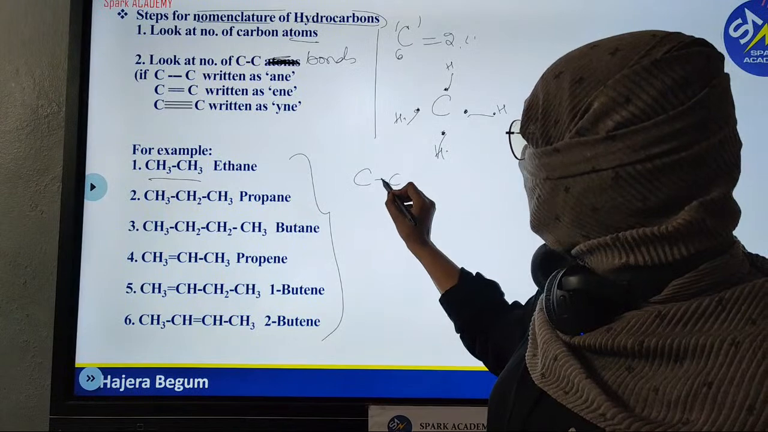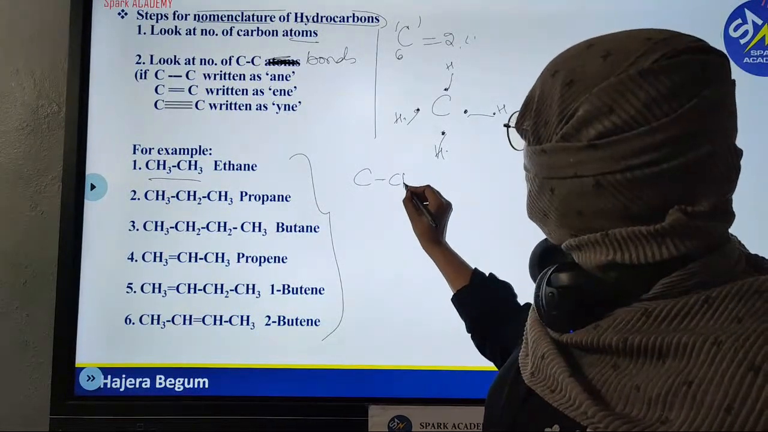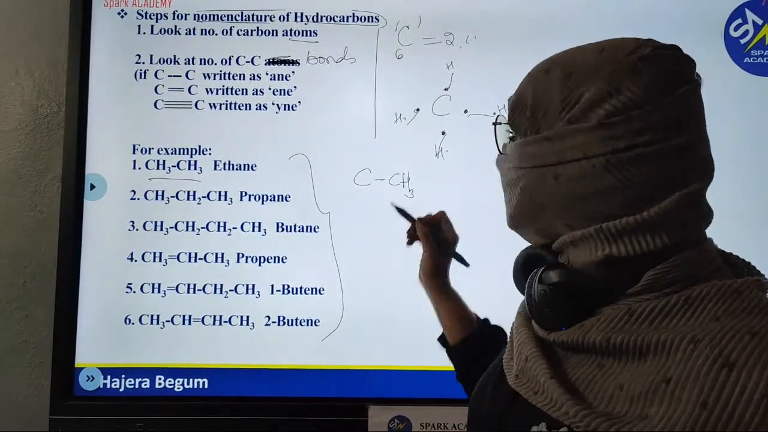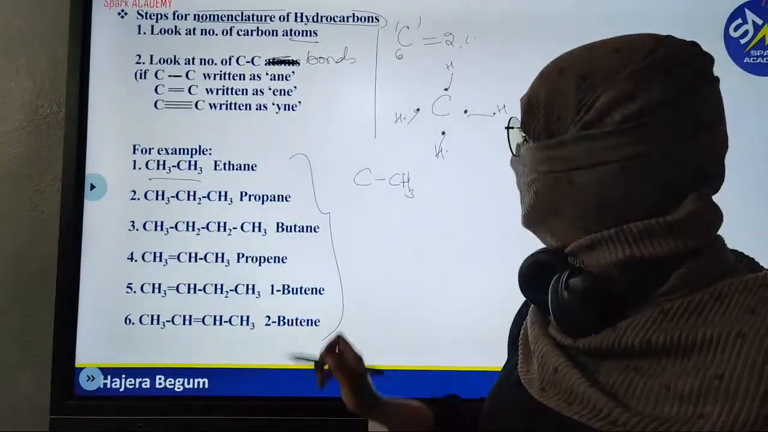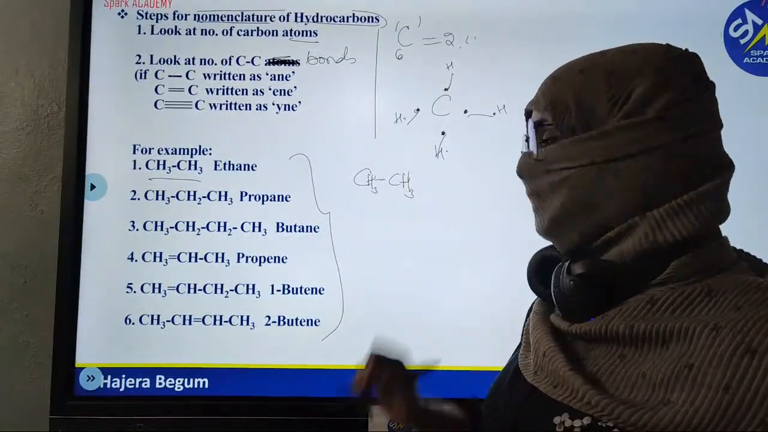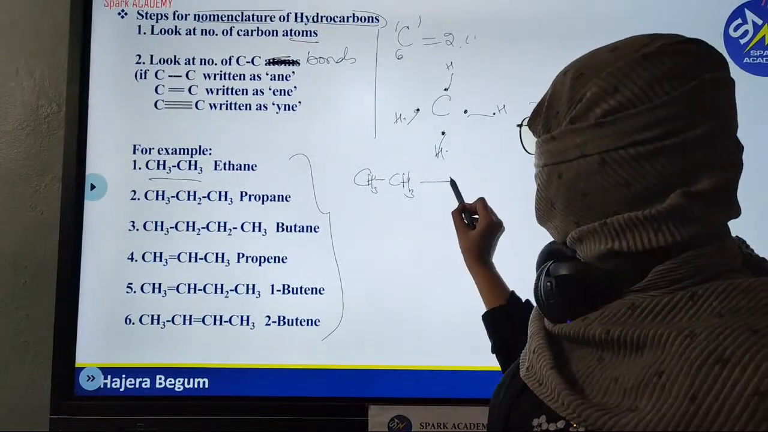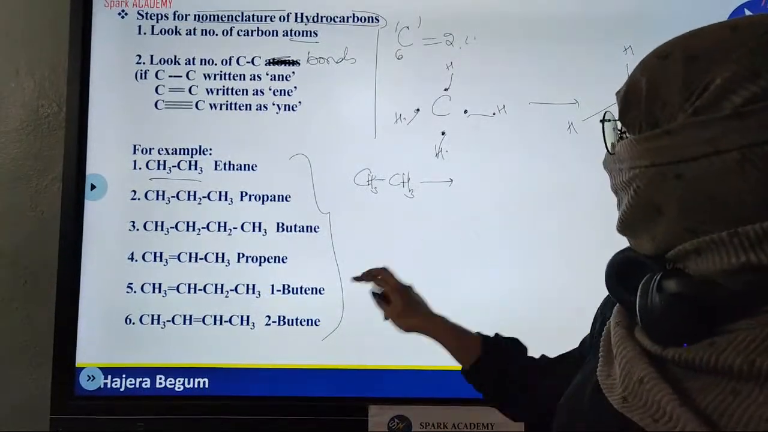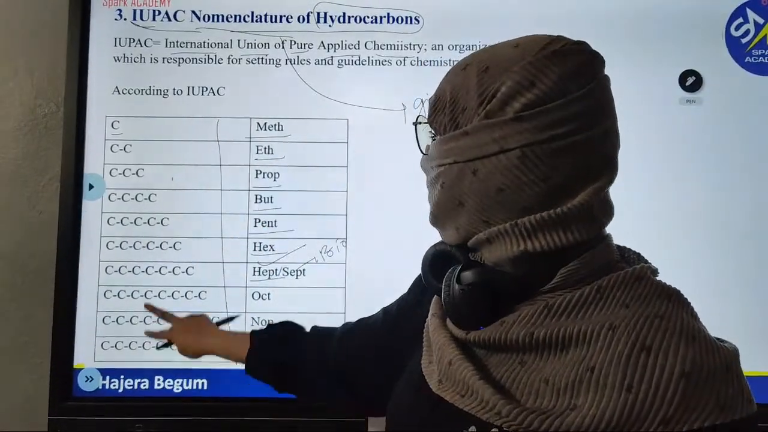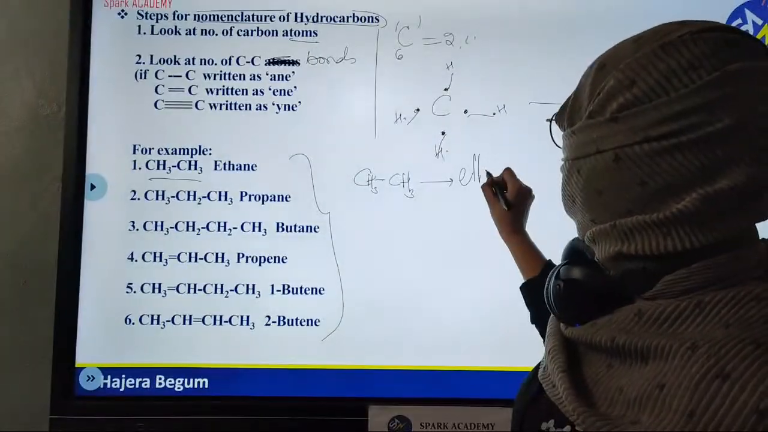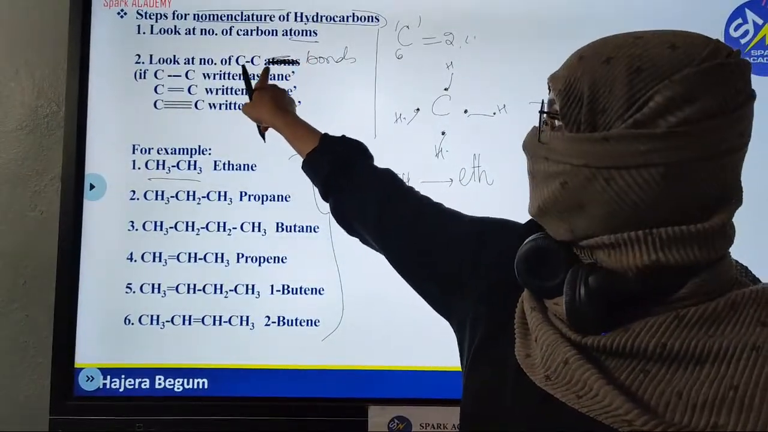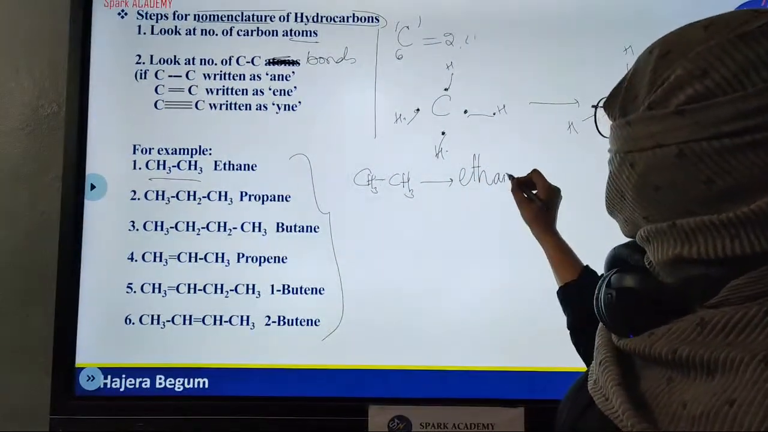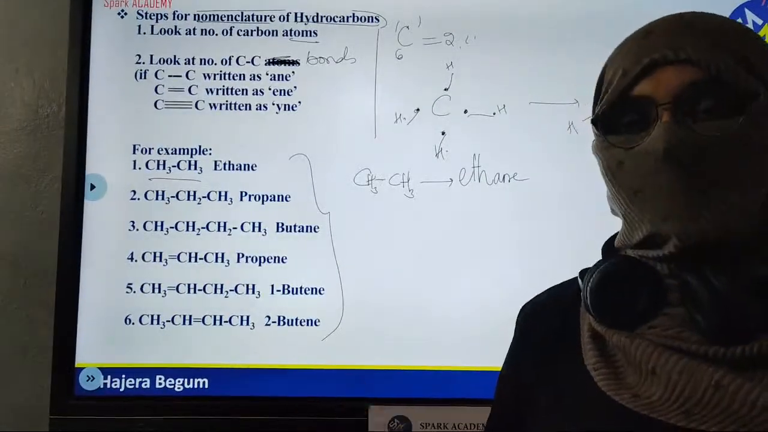As this carbon is making a single bond, that's why I am writing 3 hydrogens here, because carbon always makes 4 bonds. 1 is with the carbon, 3 with hydrogen. Hence the valency of the carbon is satisfied. Again I should write 3 hydrogens. Now how to write the name? I told you the first step is to look at the carbon atoms. If you have 2 carbon atoms, what do you call it? Eth. The second step is the carbon-carbon bond. If it is forming a single bond, ane; double, ene; triple, yne. So it is forming a single bond. Single bond is ane. Hence the name of the compound is ethane.